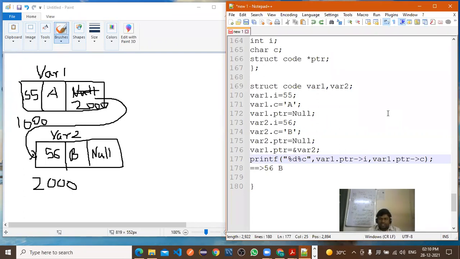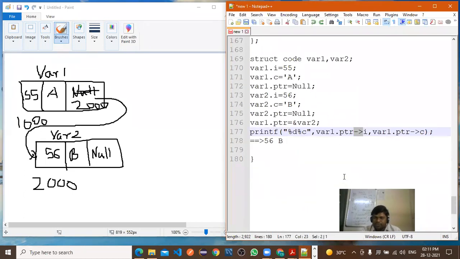Now all of you have got the concept. Yes sir. Self-referential structure. Now same concept we are using in our linked list, right? Now how this arrow is working, so that part I will explain in the next session. Now is there any doubt up to this? So today we have discussed in detail regarding the pointers and structures. So these concepts we require for our linked list implementation. Now any queries, any question?